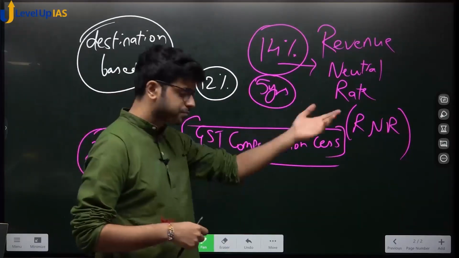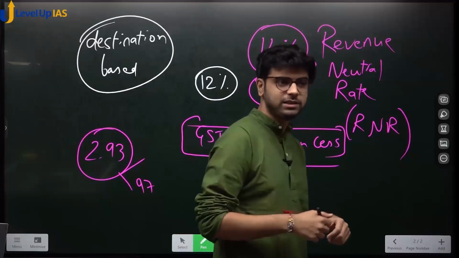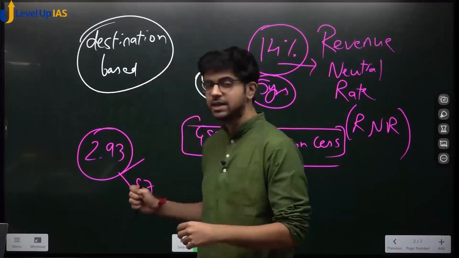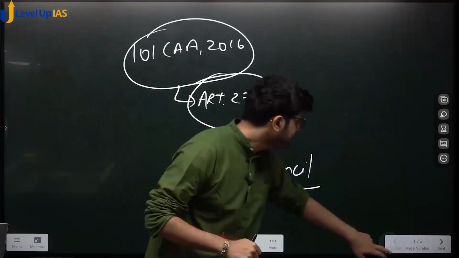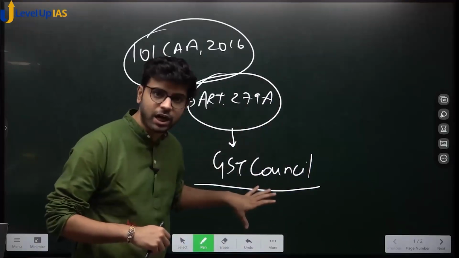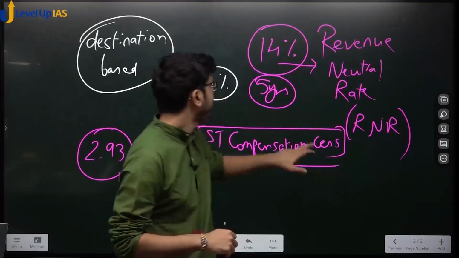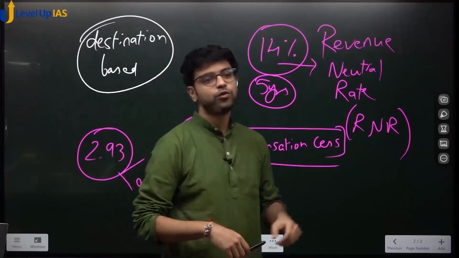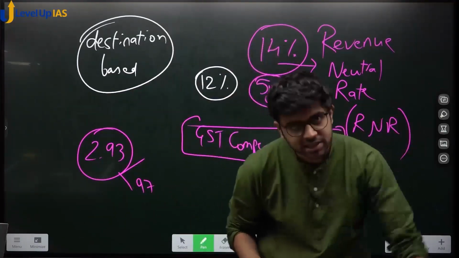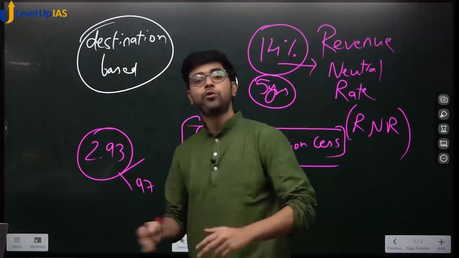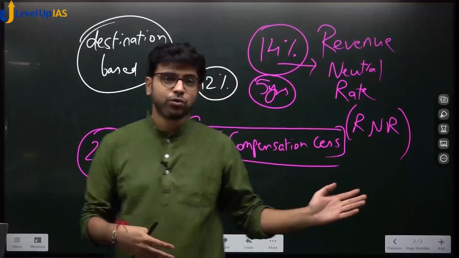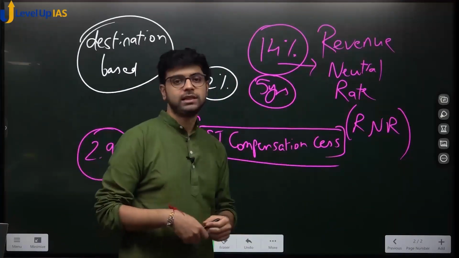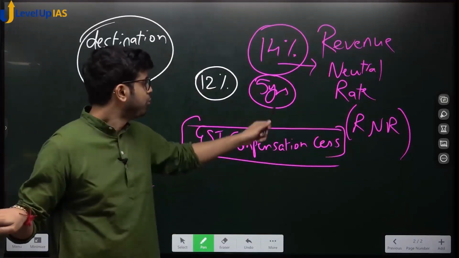How will the center get money to pay this interest, right? So in the GST Council there are talks now that this 5 years timeline of 2022 would have to be extended by 5 more years. So for 5 more years you will have to collect extra cess to pay this interest, to pay the remaining compensation cess, and to give RNR at 4%. Okay? So there are talks going on to extend this 5 years.